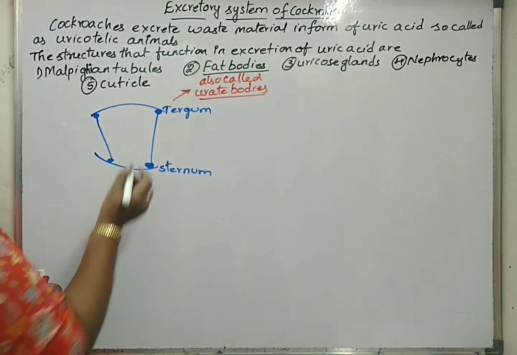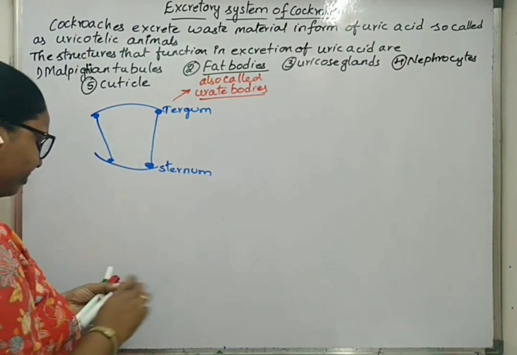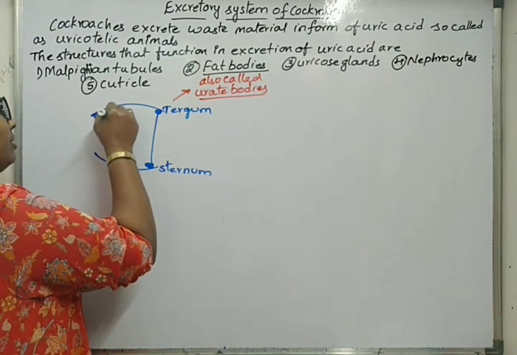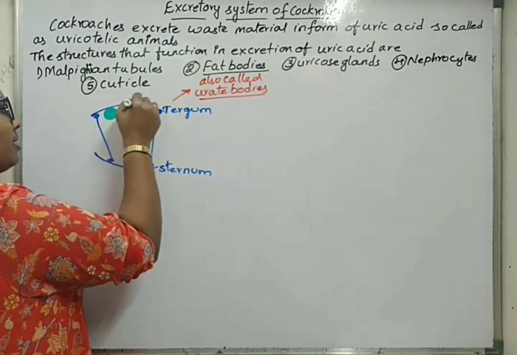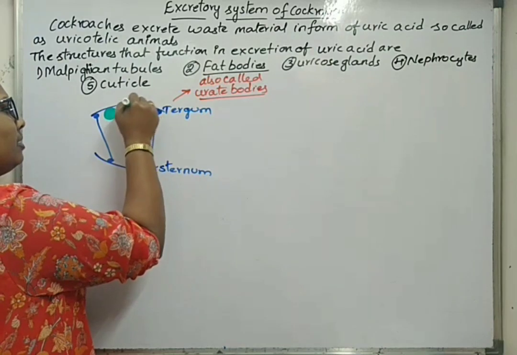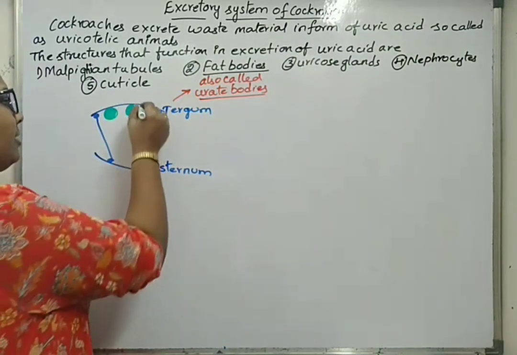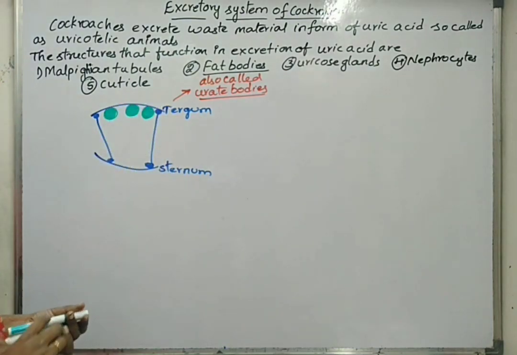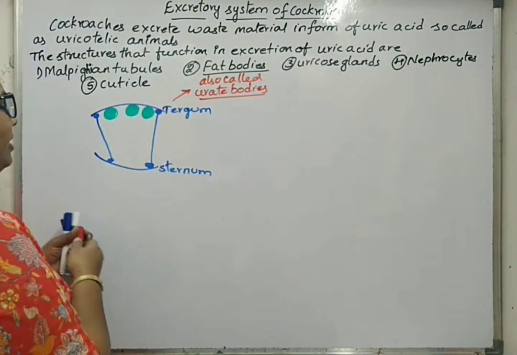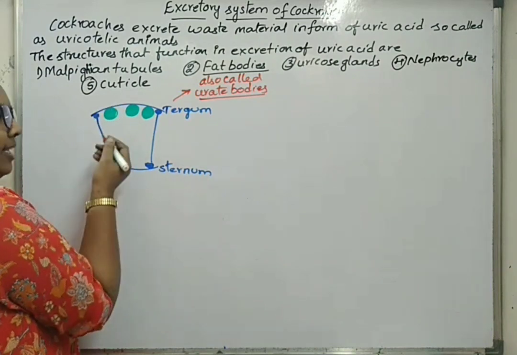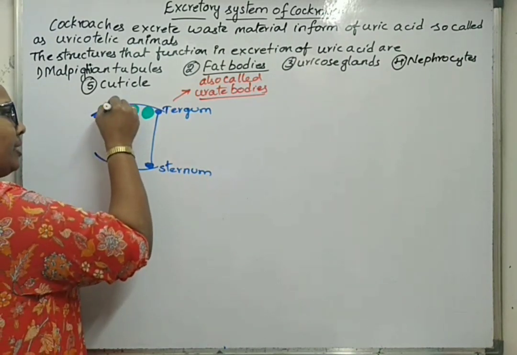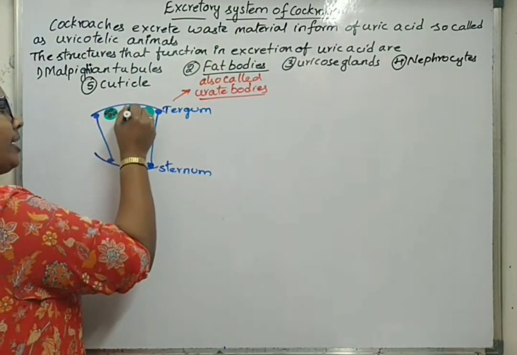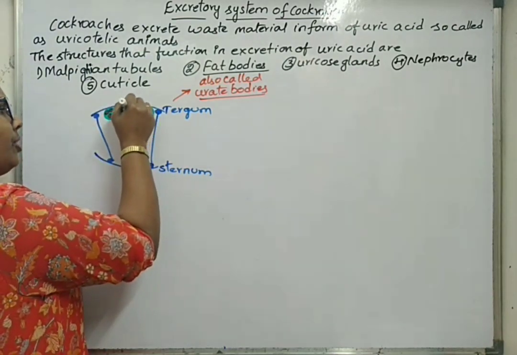Now, what happens? These fat bodies, actually they are yellowish in color. But I have only a green color sketch. So when uric acid is accumulated in the fat bodies or corpora adiposa cells, when the body's nitrogenous waste is more, they get deposited within the fat bodies, which are also called as urate cells or urate bodies.